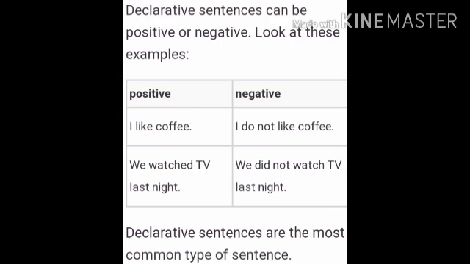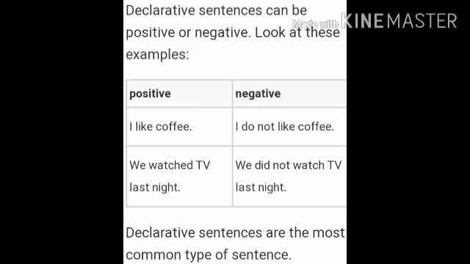And negative, what is the negative of I like coffee? I do not like coffee. So here also I is there and like is the verb followed by the punctuation mark, full stop. It is a negative declarative sentence. Second one,